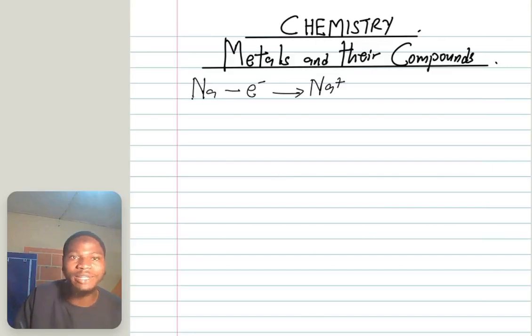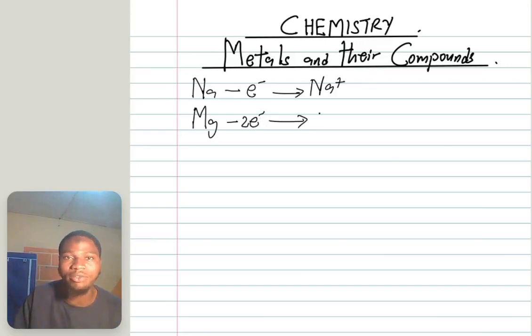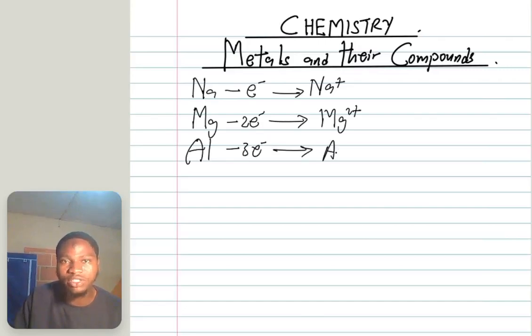Let's pick another element in group 2. Let's pick magnesium. Since it's a group 2 element, it loses 2 electrons to form its own positive ion. Then we have Mg2+. And let's pick a group 3 element, aluminium. It loses 3 electrons to form the positive ion Al3+. You can see these are metals. They lose electrons to form positive ions. Hence, these metals are electropositive.